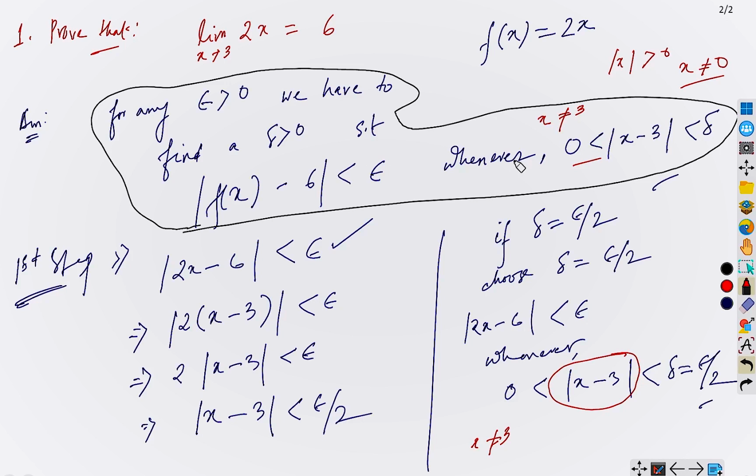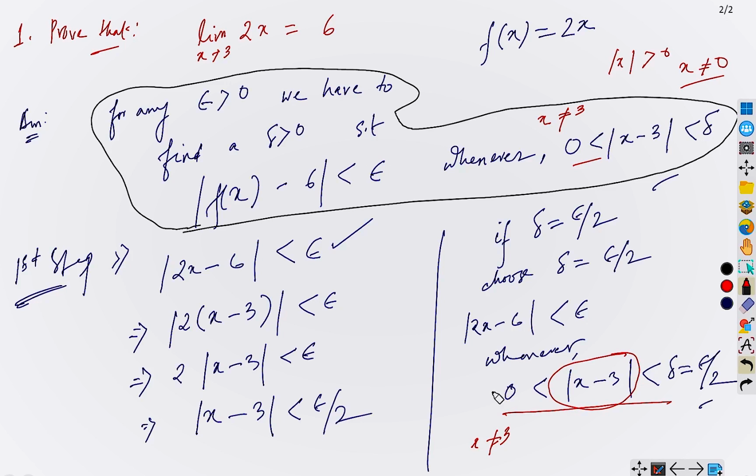We are excluding this value from the interval. Even if x equals 3 would be true, from the definition of limit, we will respect the definition. We will not take the limiting value. So for that reason, we put the expression in this form.